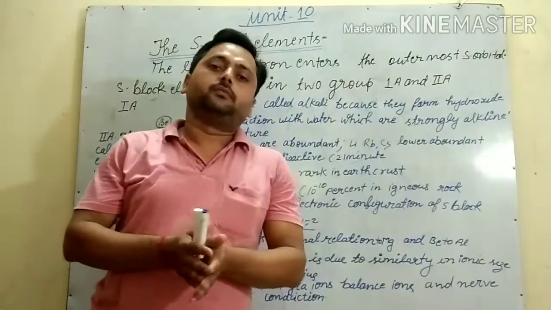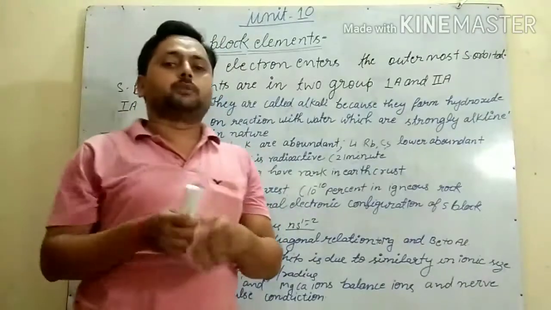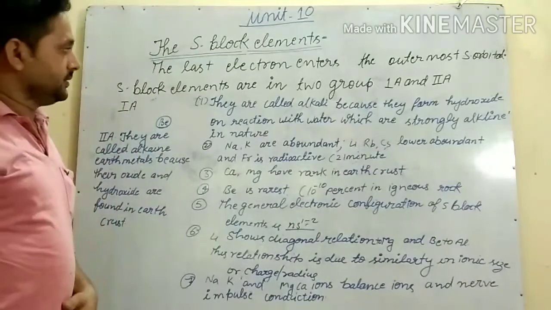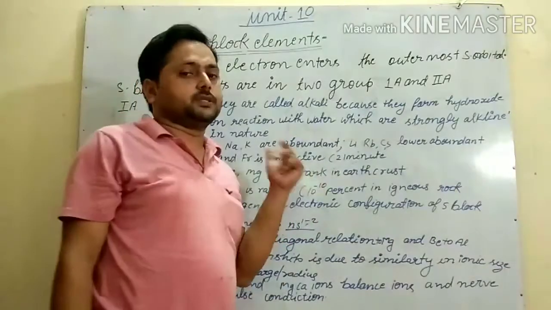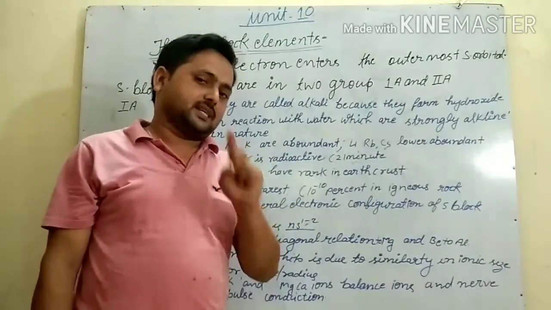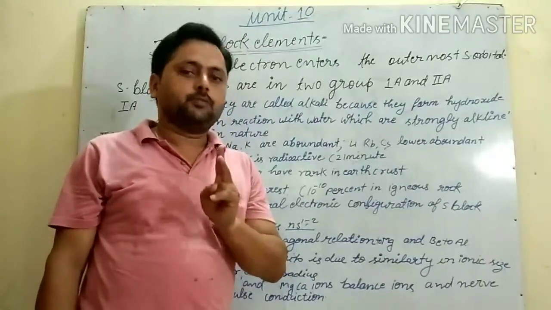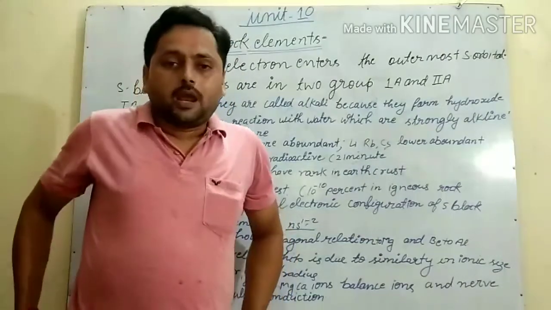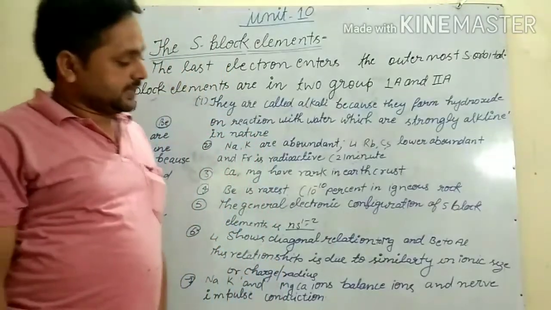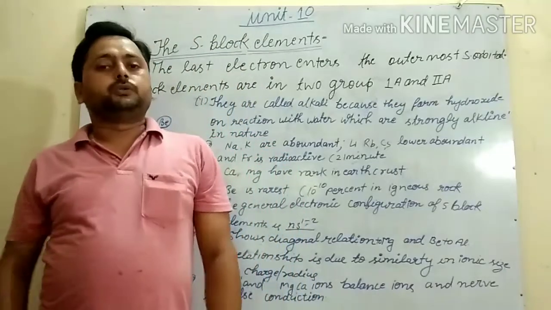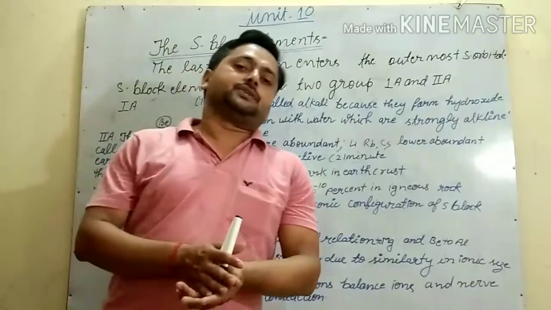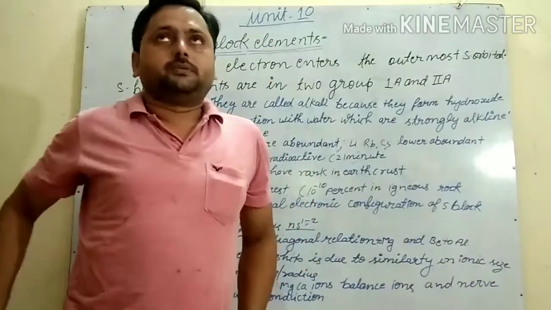on the basis of electrons entering the outermost orbitals, and on that basis we have seen that the S block is on the left side and has two groups, first A and second A. In first A some elements are there, in second A some elements are there. So this we will discuss in this chapter, and their properties also will be discussed.